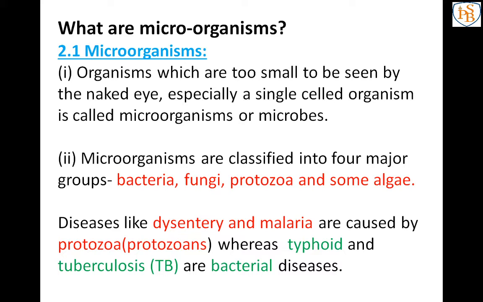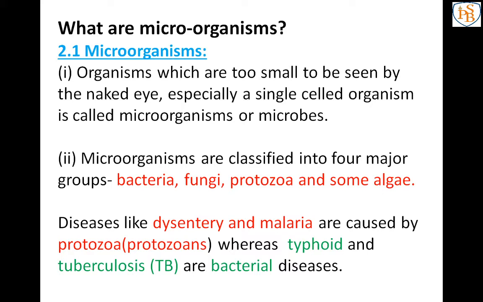Okay. Now, what are the microorganisms? Living things like plants and animals we can see. But some organisms are there that we cannot see with our open eyes. Those smallest organisms are known as microorganisms or microbes.